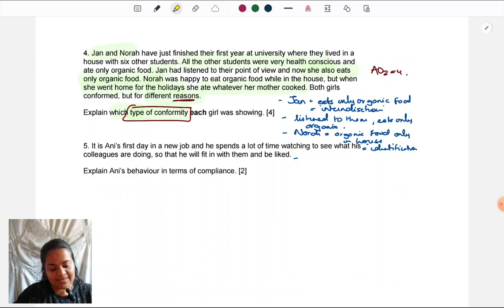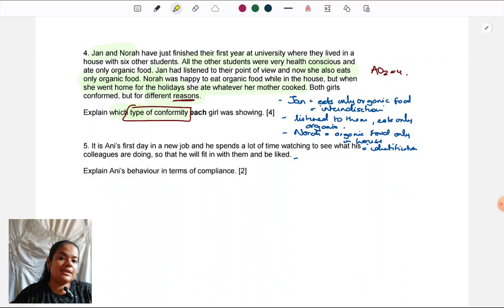It is Annie's first day in her new job, and he spends a lot of time watching to see what his colleagues are doing, so he will fit in with them and be liked. We have to explain Annie's behavior in terms of compliance. The first thing that might have come to your mind when you saw "to fit in" is NSI, but they're looking for types, not explanation. So they want to know why it is compliance. Again, it's AO2 entirely for 2 marks.